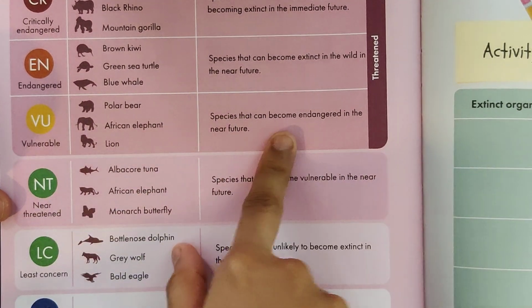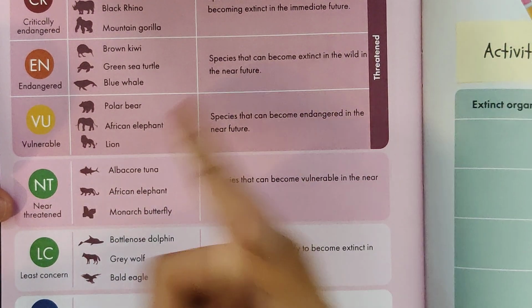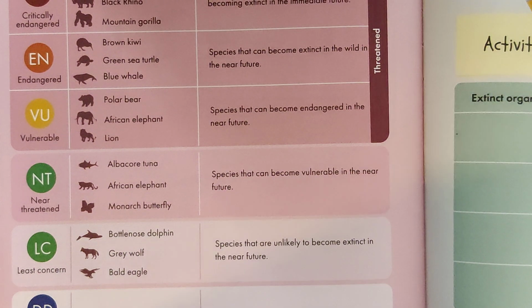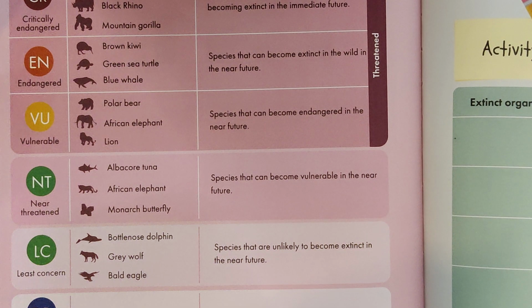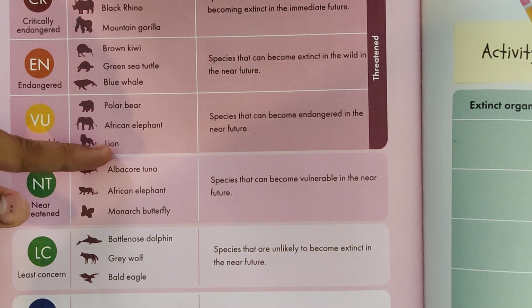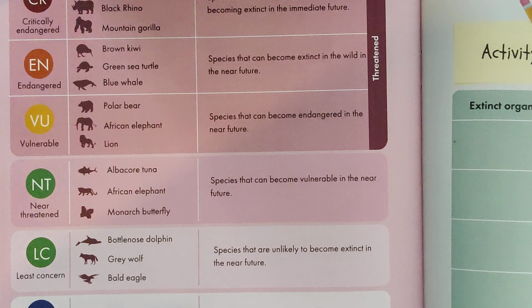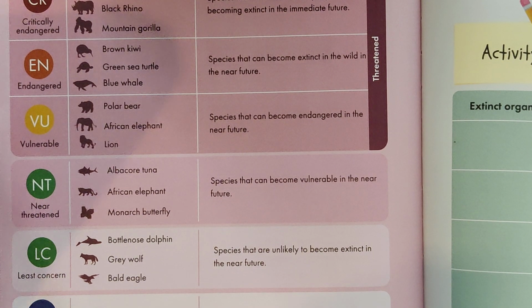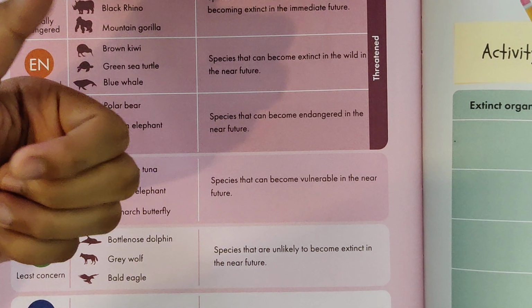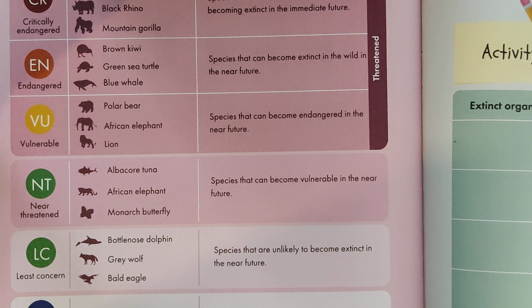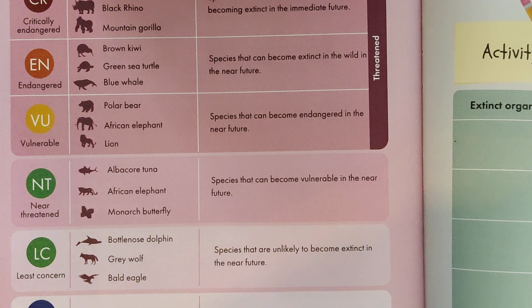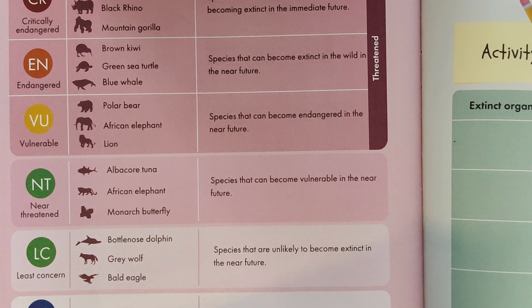So vulnerable means they can become endangered, like the lion, African elephant, and polar bear. Then the near threatened, which can become threatened in the future, are a few examples like albacore tuna and monarch butterfly. They can become vulnerable in the future. And then the least concern, which we don't even concern ourselves with, are good in species amount, like the grey wolf, the bald eagle, and the bottlenose dolphin. They are species that are unlikely to become extinct in the near future.